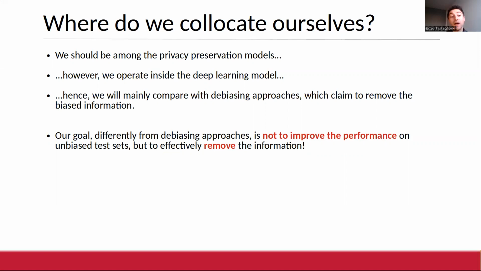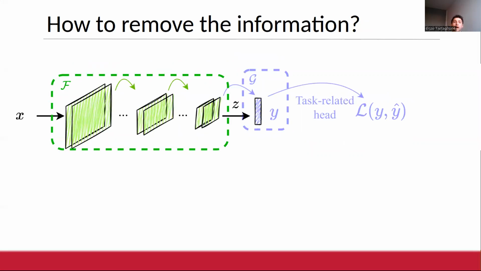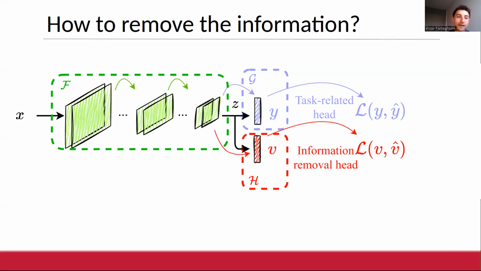So here comes the question: how do we remove information at the bottleneck in deep neural networks? Well, we have our input X and we forward propagate it through the model. We split the model into parts. We say that we have a feature extractor F and the task-related head G. In the end, in order to train F and G, we need a loss to learn the target task. And so we have a task-related loss, L, which is going to be minimized. The joint between F and G, we name information bottleneck. And at such bottleneck, we attach a second head. We call it information removal head.